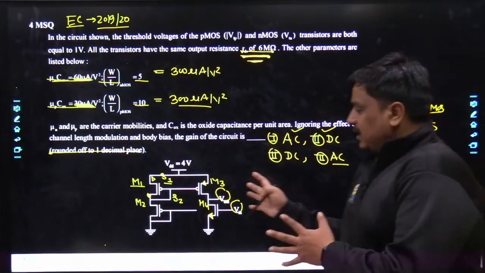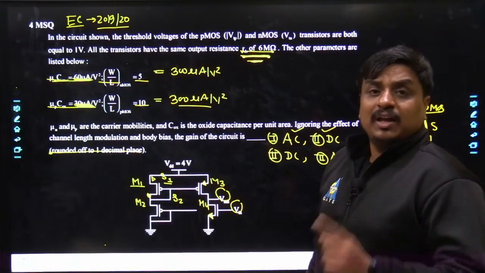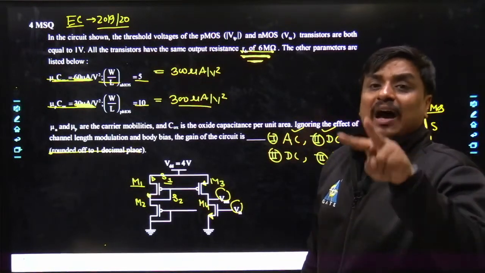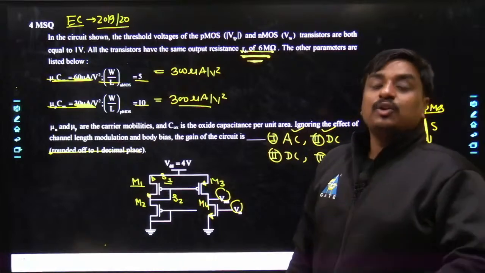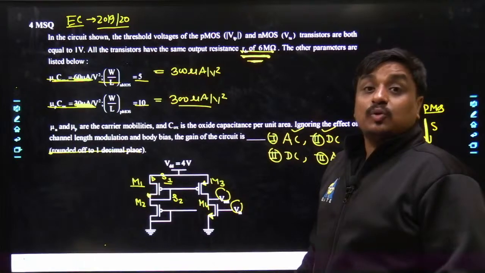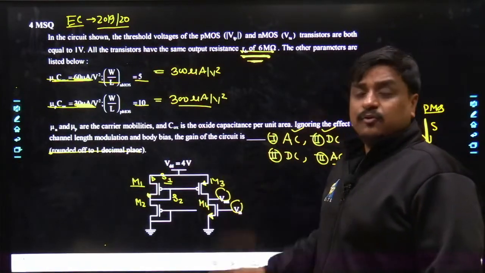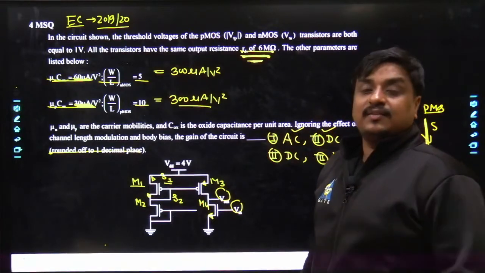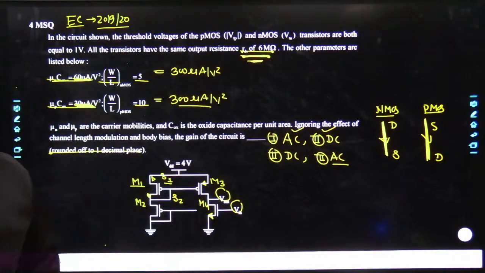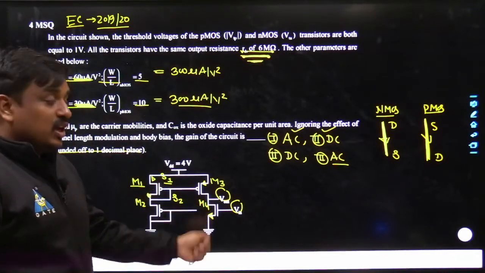You wanted to get the gain, which is an AC parameter, but the value of GM has not been given along with this problem. That means the GM has to be calculated. How would the GM be calculated? The GM as well as R0 or RDS has to be calculated using the DC analysis. Now, we have been using 4 different PMOSes or NMOSes, so exactly I do not know whether GM has to be calculated for M1, M2, M3 or M4. So why don't we start with the AC analysis just to know which values of GM are to be calculated? Yes, so I got to know, just focus on the GM of the 4th transistor.